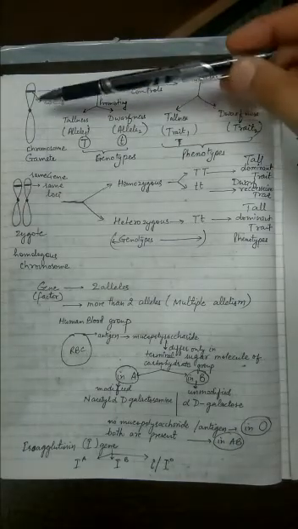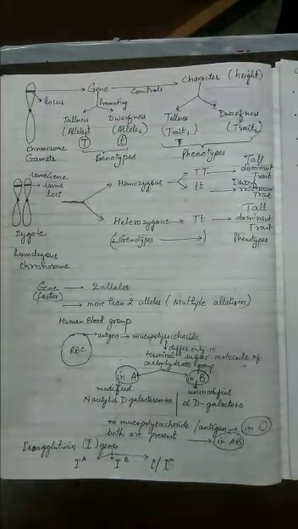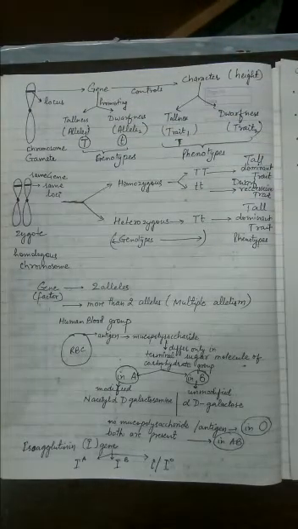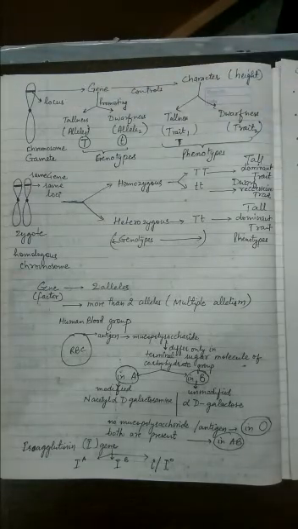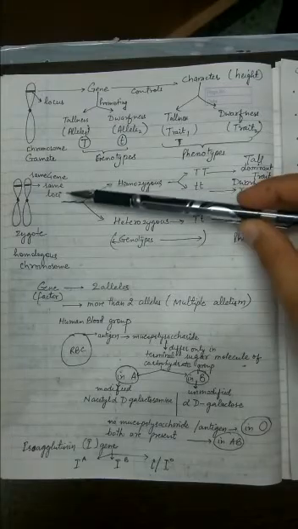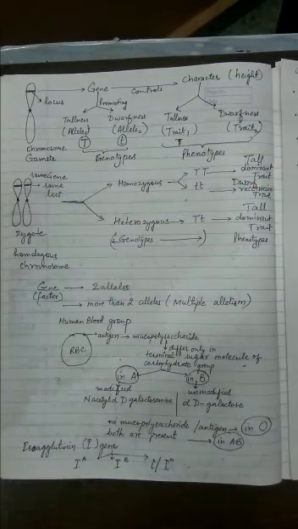Now we all know chromosomes are the carriers of the genes. And genes have a fixed position on a chromosome, and that position is called the locus. In plural it is called loci. So every chromosome has a fixed number of genes. Those gene positions are also fixed, so their locus is fixed.